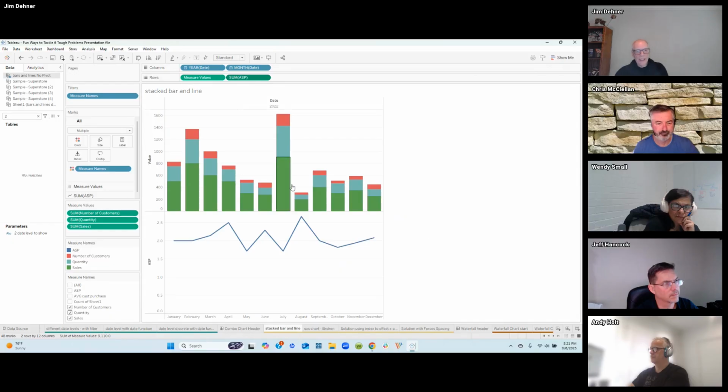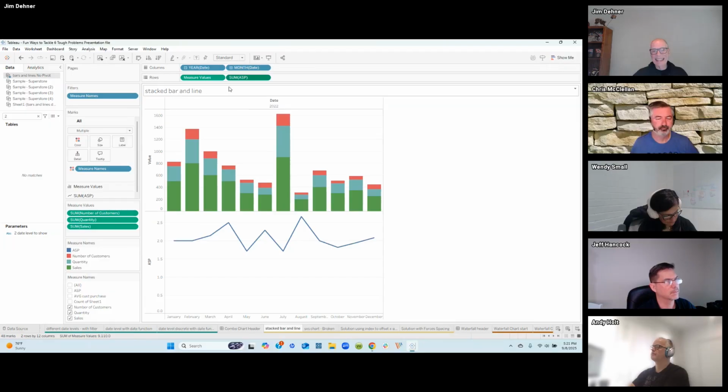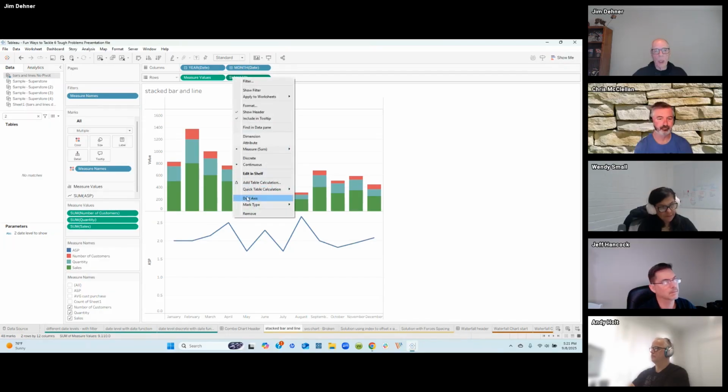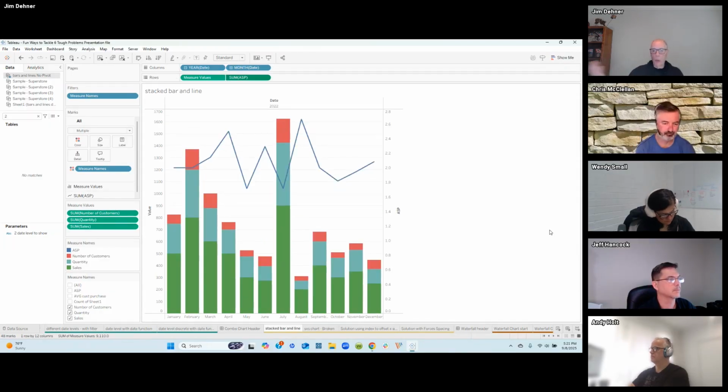Okay. We can see the bars here. And for the bars, I can go up and I can filter the measure names, and I can take what I want as the bars, the sales, the quantity, and the customers, and I can create a stacked bar chart with that. And I can take one value, my average selling price, and I can drop it on a second axis, and then we can dual axis. And lo and behold, we get the chart that we would like to see.